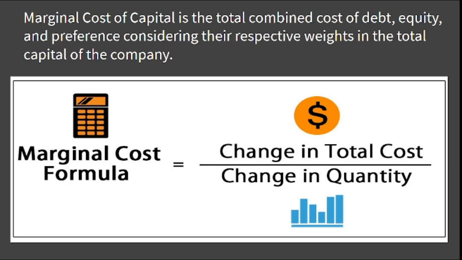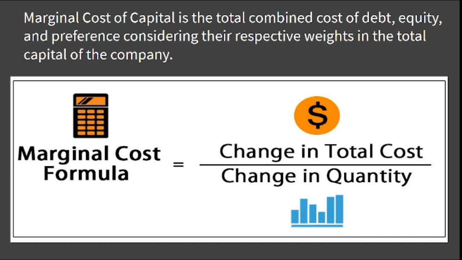The other important concept related to cost of capital is marginal cost of capital. What is marginal cost of capital? Actually, the total weights will be considered, like cost of debt, cost of equity, cost of preference, everything will be taken into consideration along with their respective weights. But marginal cost is when even a single additional unit is produced, the cost for that additional single unit is the marginal cost.